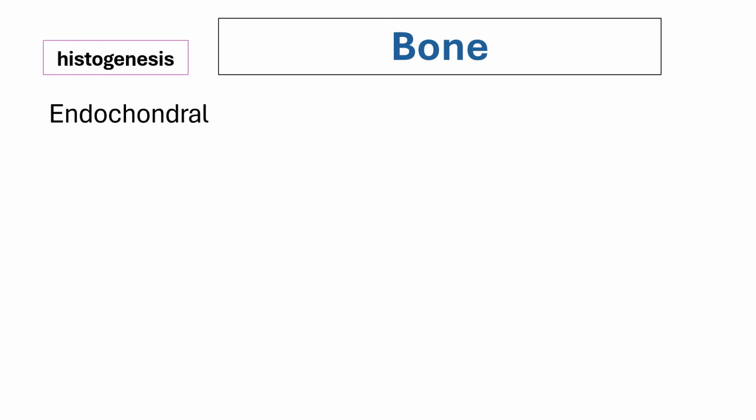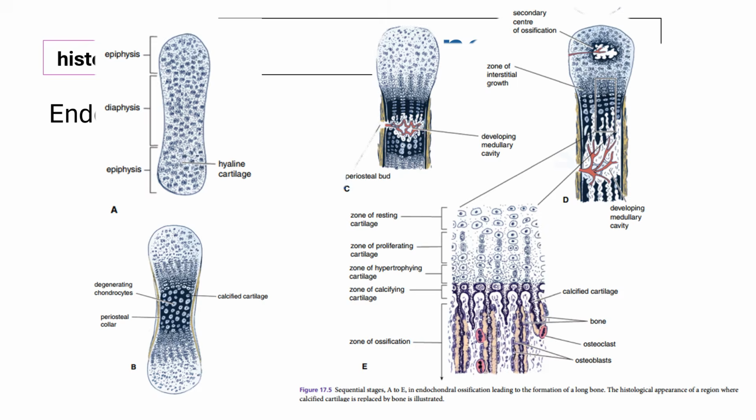Now we move on to the bone. For the development of the bone, if cartilage development is interstitial and appositional, for the bone it is technically endochondral and intramembranous. The primary form of bone development that occurs within the fetal stage, and during the early parts of bone formation, is actually endochondral. Coming from its name, there is a need for the formation of a cartilaginous template.